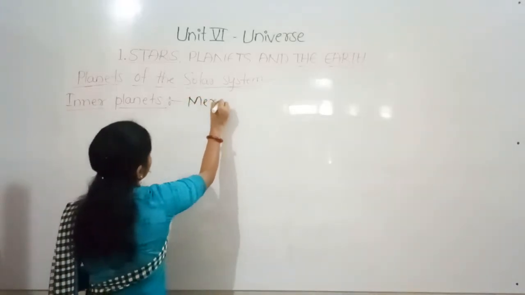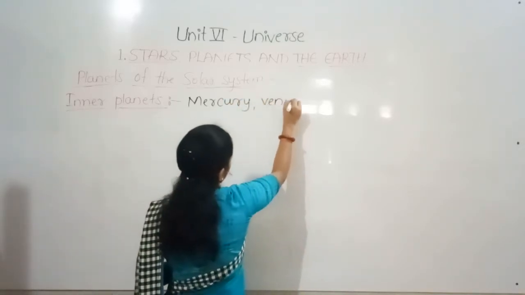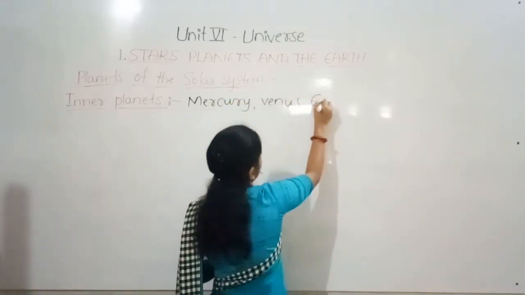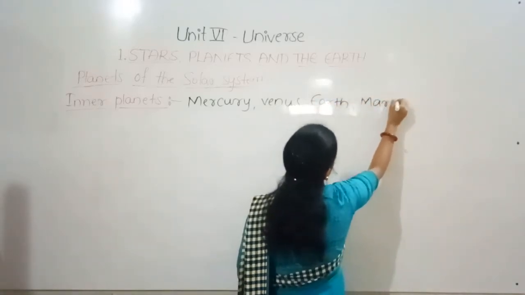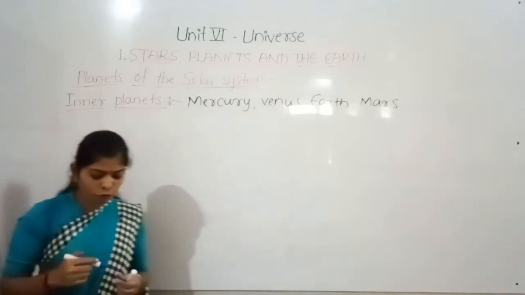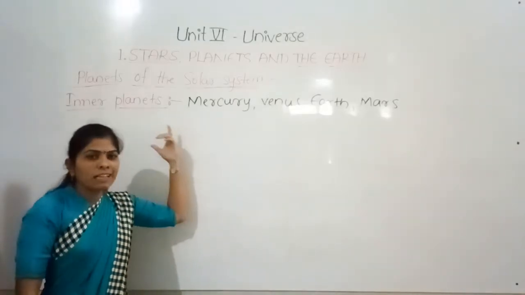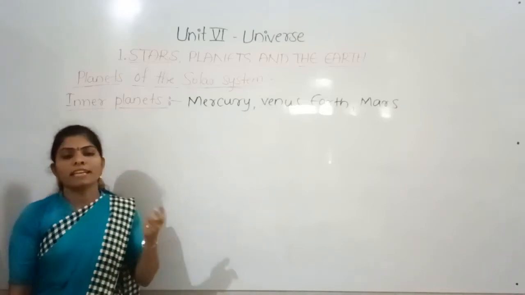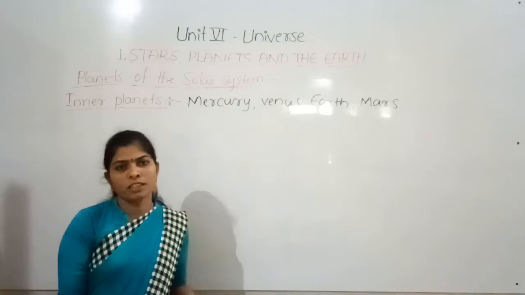Mercury, Venus, Earth and Mars. So these are the first four planets, and these are called the inner planets, which are very closest to the sun or near to the sun.